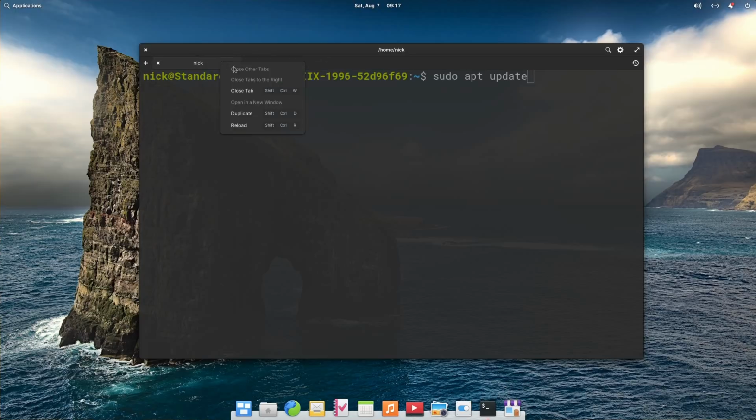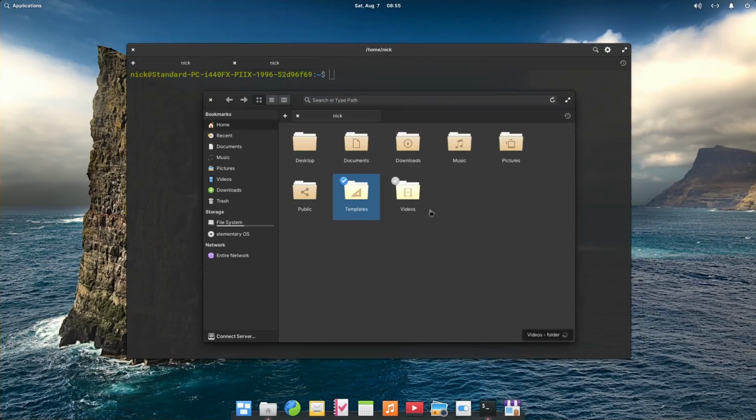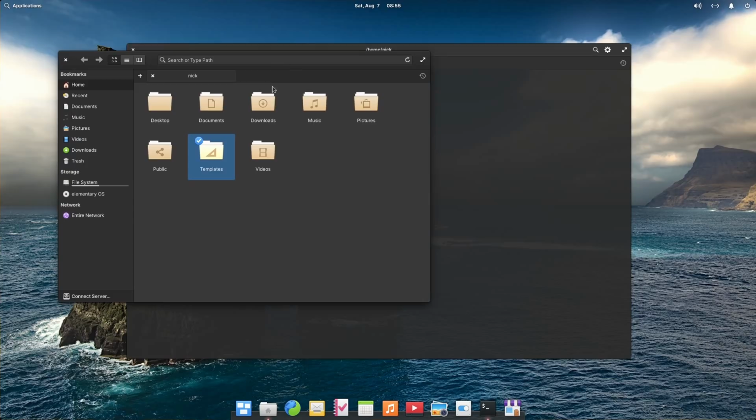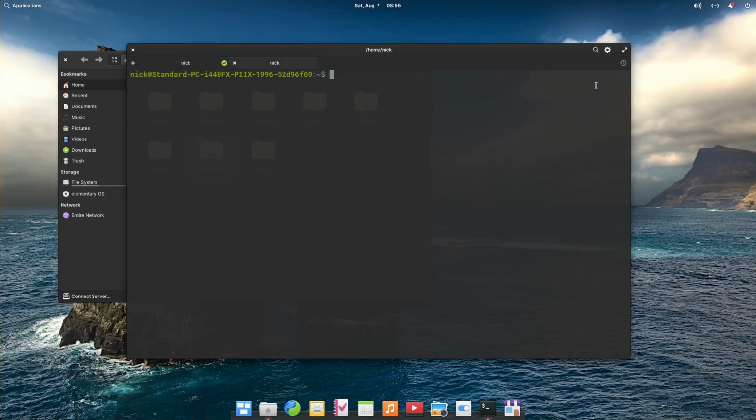The zoom levels are now per tab. Tabs can be reloaded from the right-click menu, and you can move tabs around and switch between them with keyboard shortcuts if you want. These are displayed in the right-click menu of each tab. When a task has completed in the terminal, you'll also get a notification with a badge and some text to let you know if it failed or succeeded.